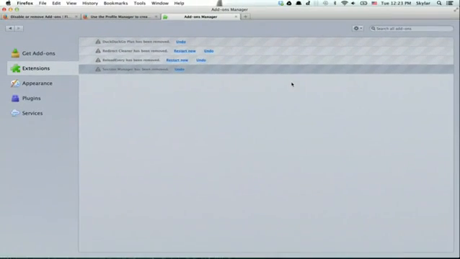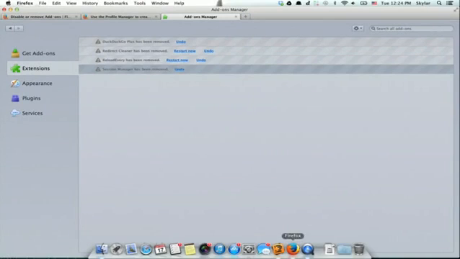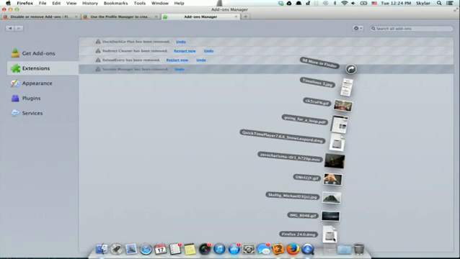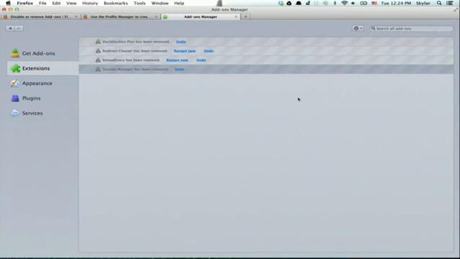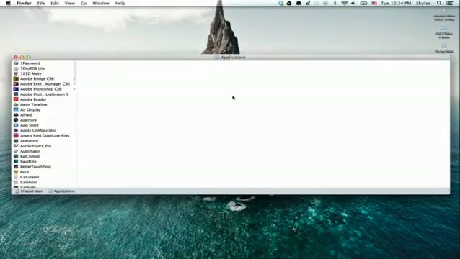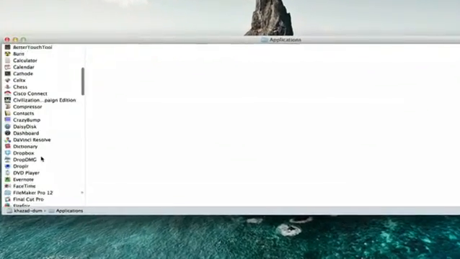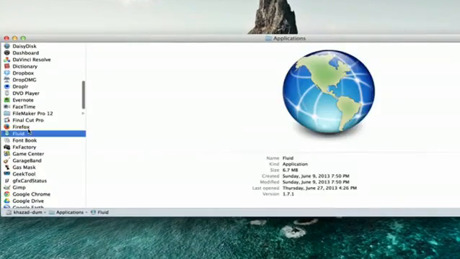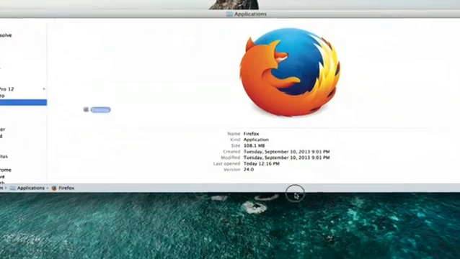Now download the newest version of Firefox, which you can find just by searching for Firefox. In my case, I've downloaded it, and we're at 24 now. So what I'll do is quit Firefox completely, now that I've uninstalled those add-ons, and I'm going to go to my Applications folder. Here I see Firefox. I'm going to drag this to the trash.